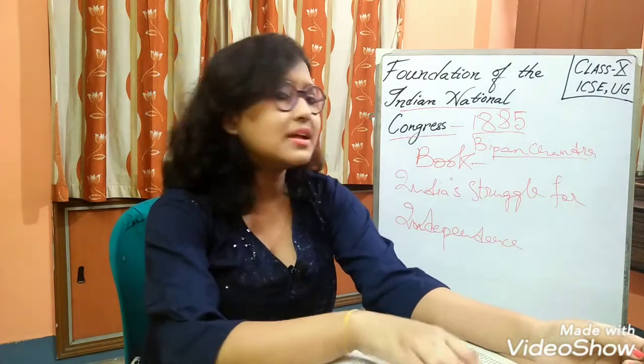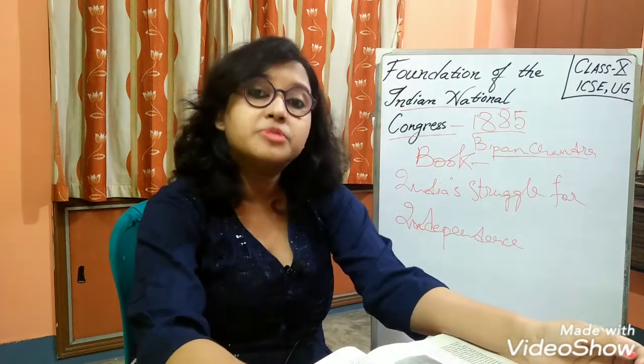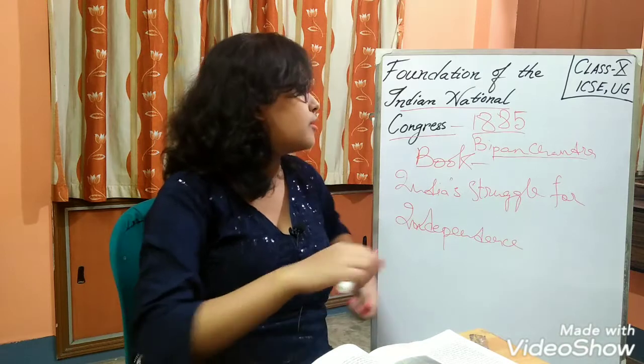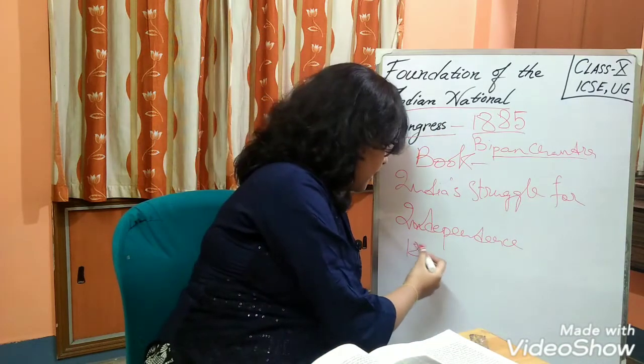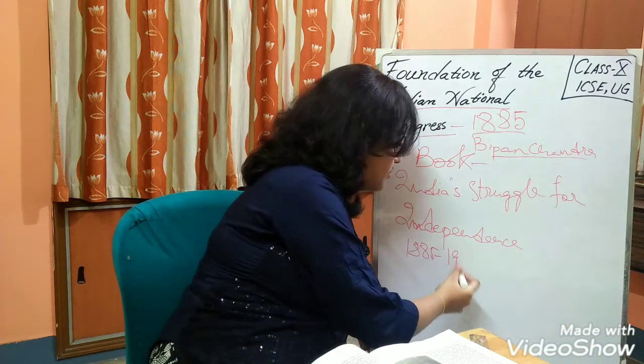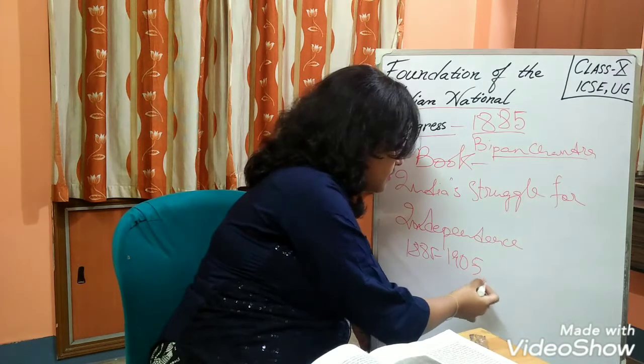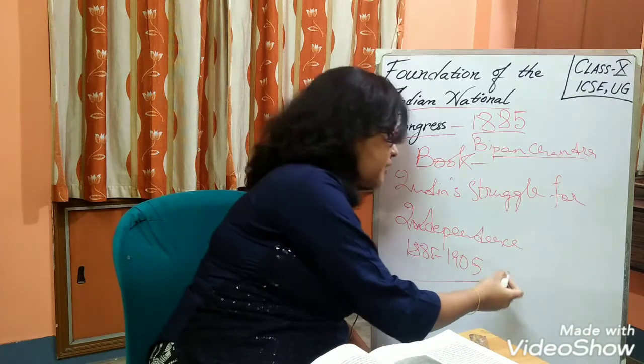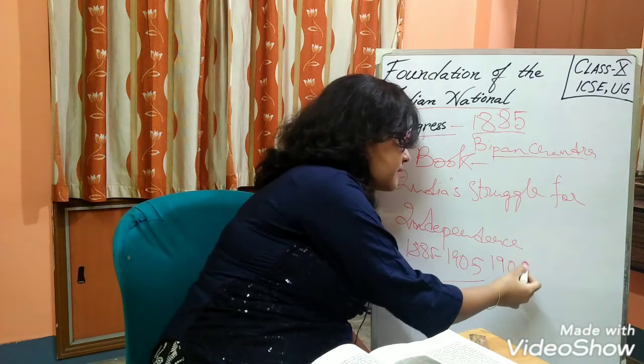And for class 10, I think the motives and the immediate objectives will be important, and then I'll also mention how Congress from 1885 to 1905 was in a moderate phase, and after 1905 the radical phase began.